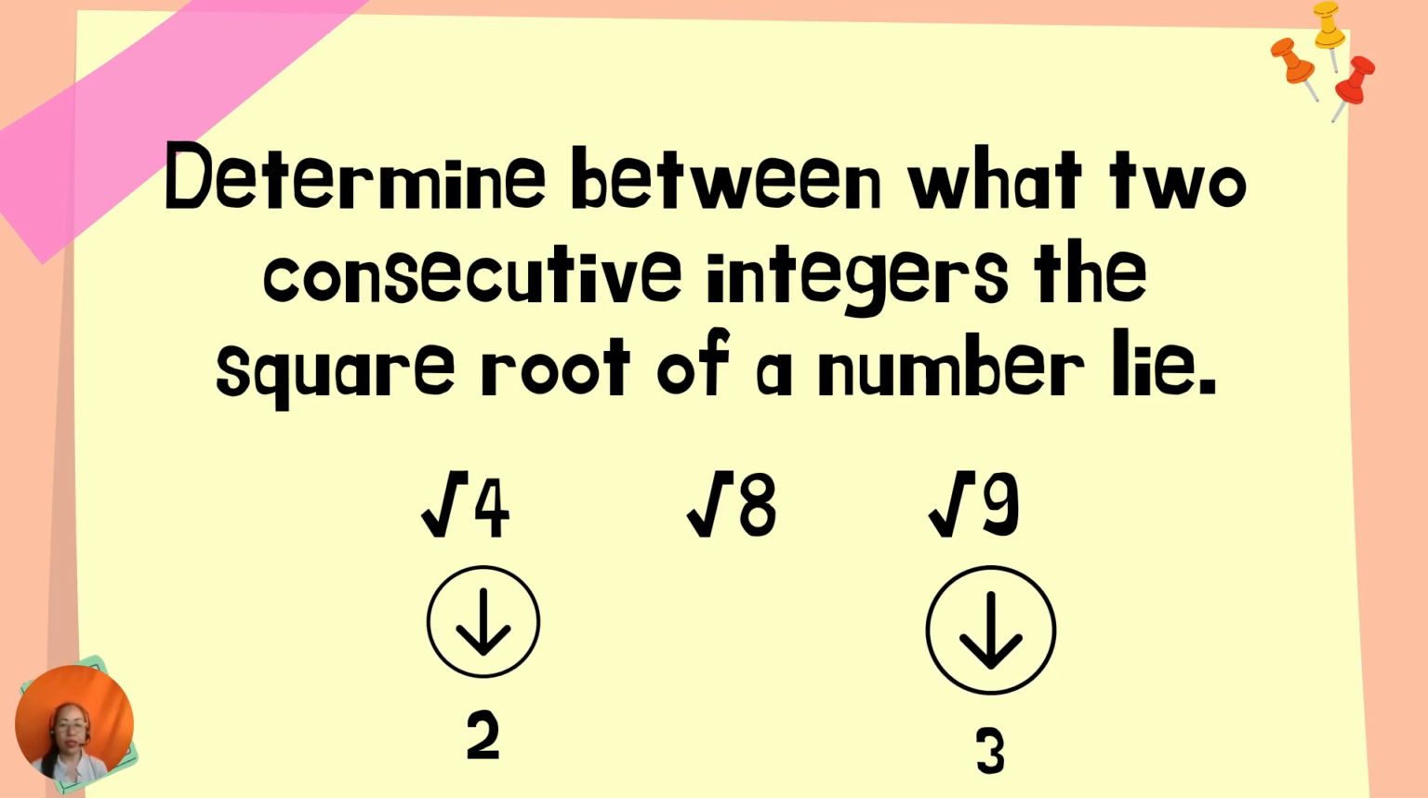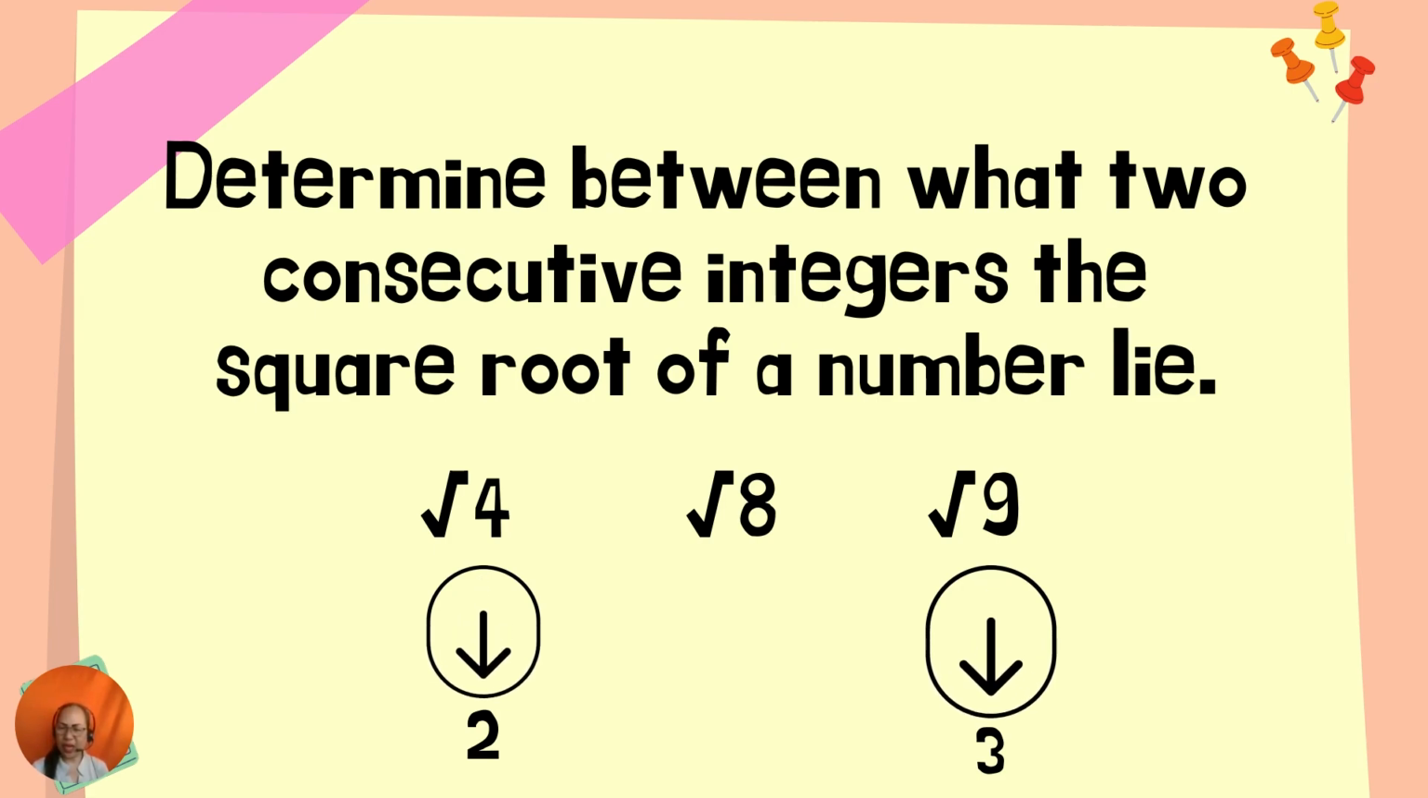So for example, square root of 8. Square root of 8 is between the square root of 4 and square root of 9. 8 is not a perfect square, but it is between 4, which is a perfect square, and 9, which is also a perfect square. Because when you square 3, it becomes 9. When you square 2, it becomes 4.